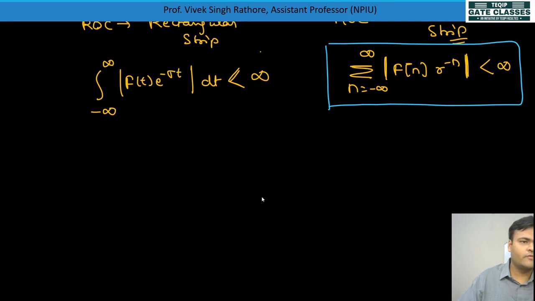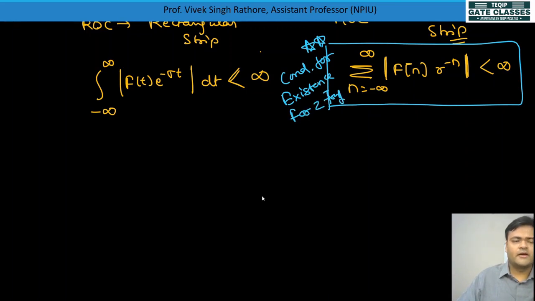This condition we have already seen in the Laplace transform, but this is the condition for existence for Z transform. It means that for calculating the Z transform of any discrete time signal f of n, the summation of f of n into r to the power minus n, in mod value, should be less than infinity. Then only you can calculate its Z transform.